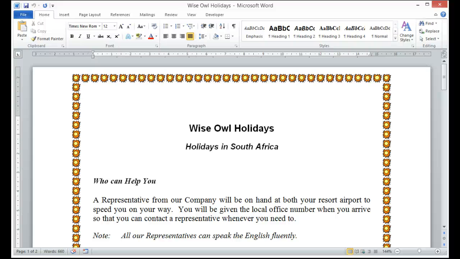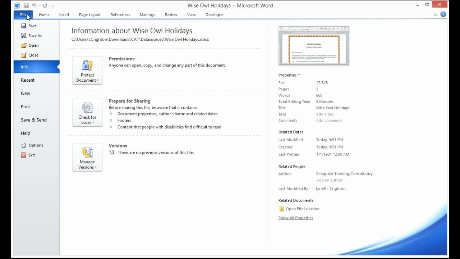Microsoft Word 2010 File Management Prepare and Publish. When your document is ready for publishing, you may use a built-in Word feature to check for any errors. To find the features, select File, Info, Prepare for Sharing.